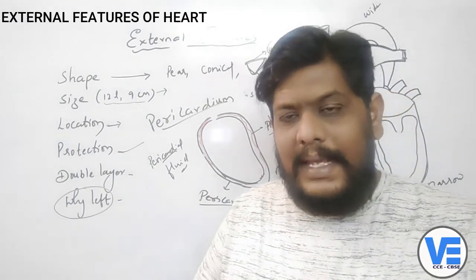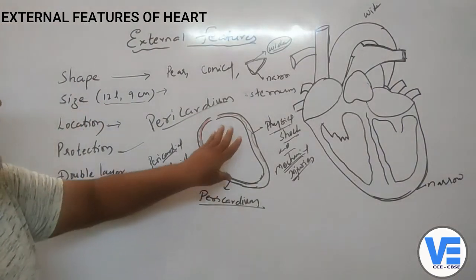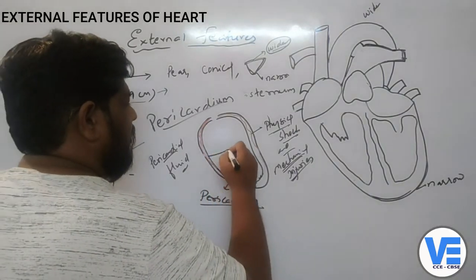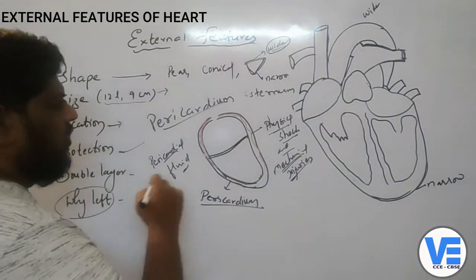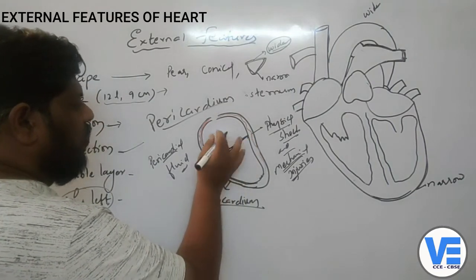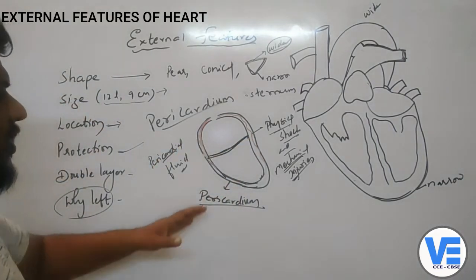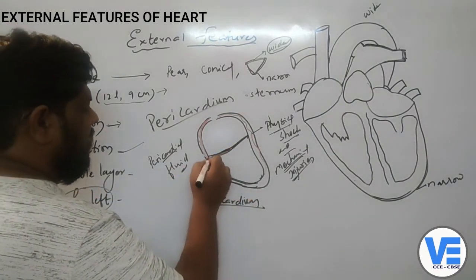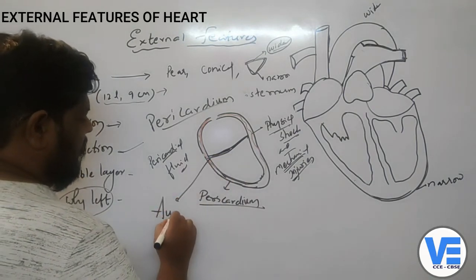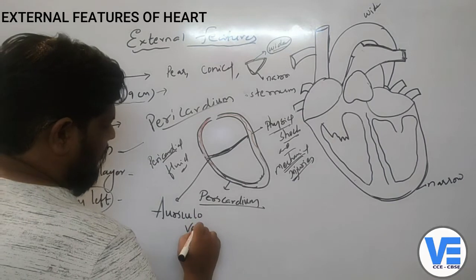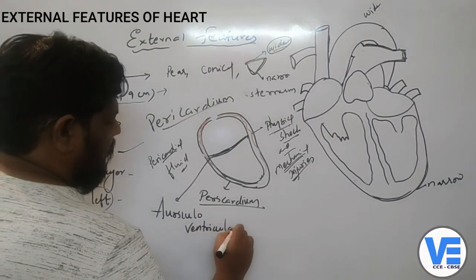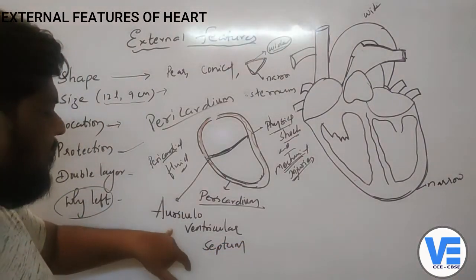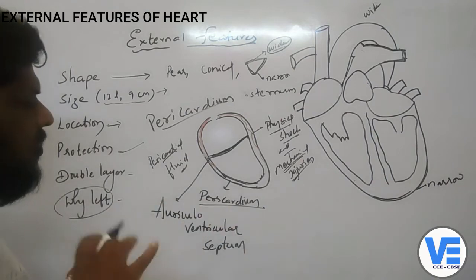Now coming to the next features of the heart. See here, children, when you see the heart like this, you can see a line like this. This is a line which is dividing the heart into two halves, into two parts, right? This one is called the auriculoventricular septum. Why this is called the auriculoventricular septum we will come to now, you just wait for 2 minutes.